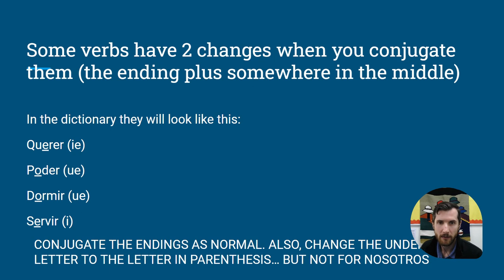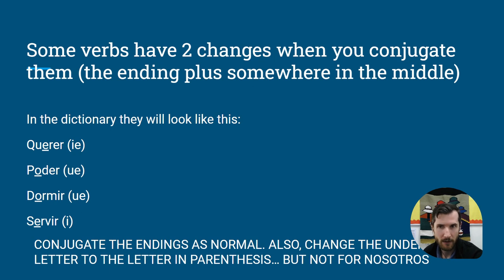And it means that when you use it in the present tense, you will change that underlined letter to the letters that are in parentheses. It's a little confusing. It feels like you're doing math almost. Change the variable to something else. But the more you see examples of it, the more it makes sense, and it'll start to sound strange if you didn't do the spelling change.